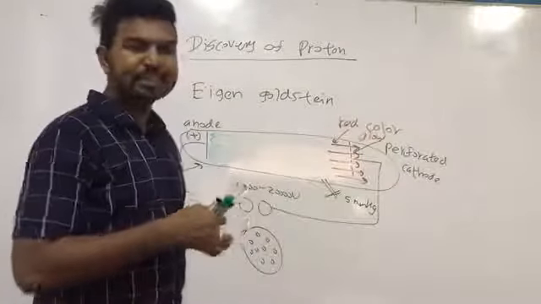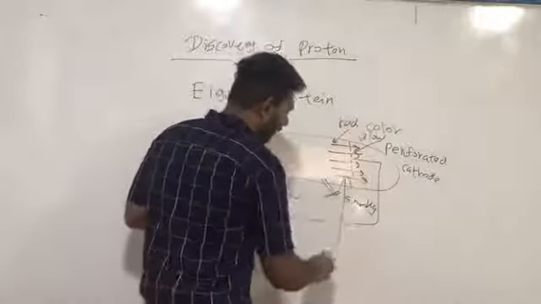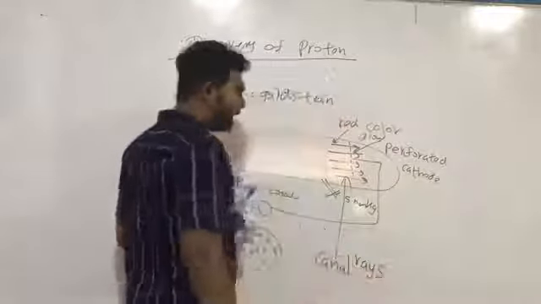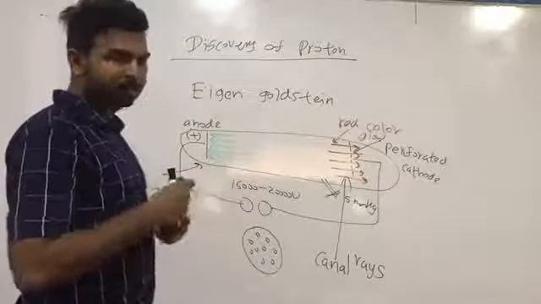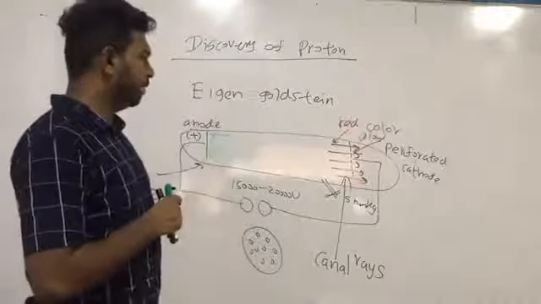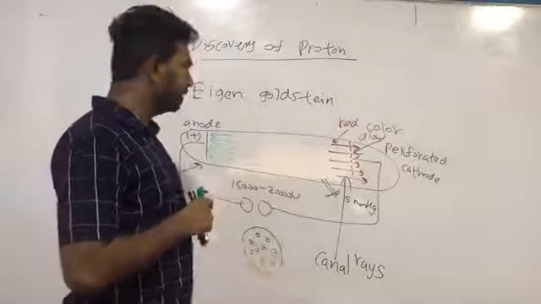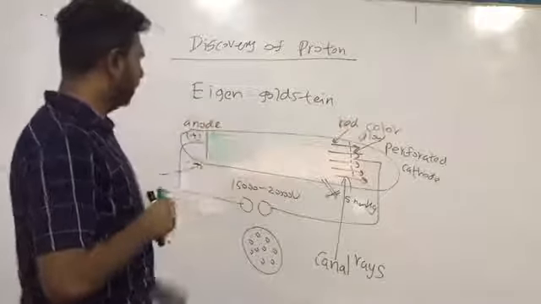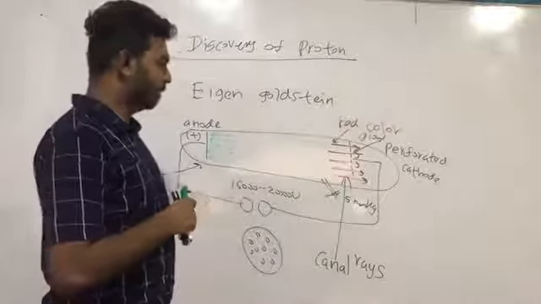We call these rays canal rays, or anode rays, or positive rays. Why do we call these canal rays or anode rays? Since these were generated from the anode and they travel towards the cathode.